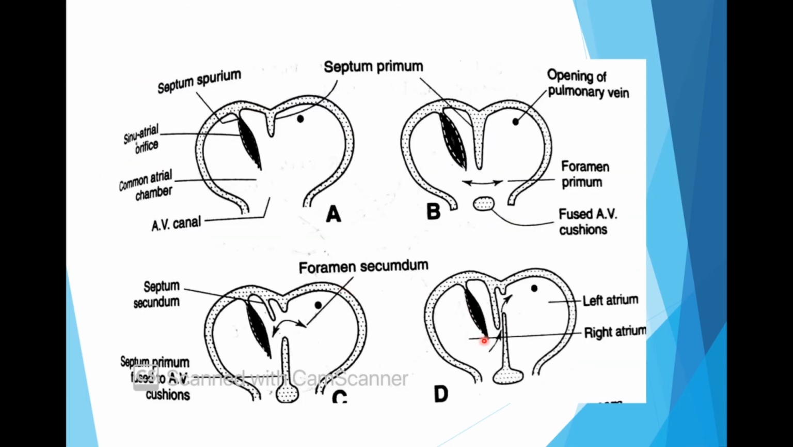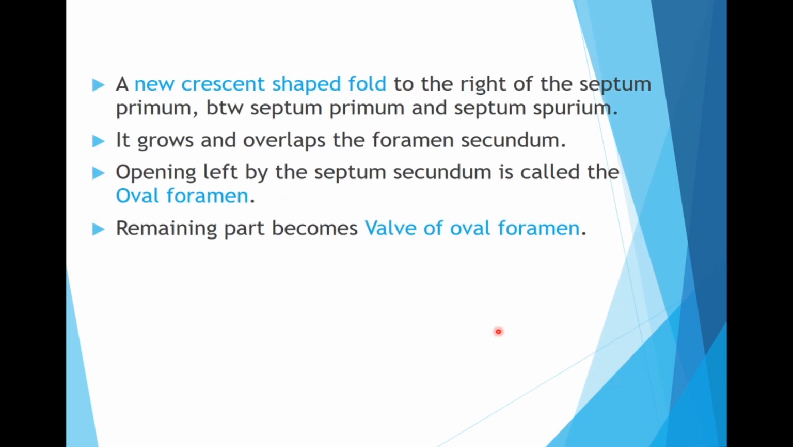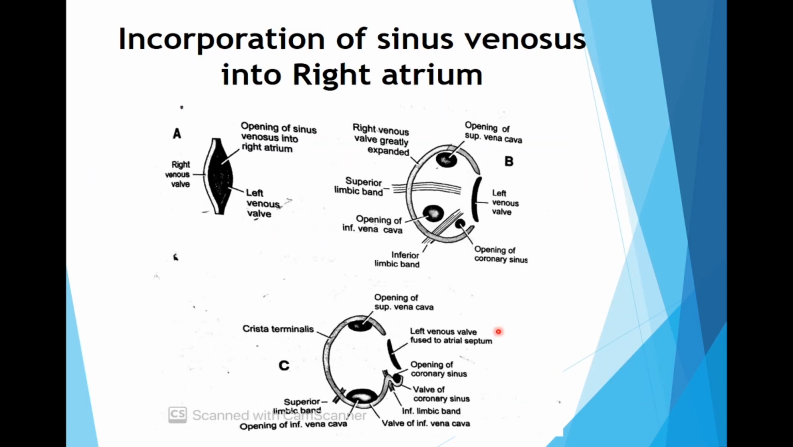Now, this is given the name of oval foramen or foramen ovale. Sometimes it remains patent even after birth, that is, blood is able to flow through this. And sometimes you are just able to pass a probe through this, that is known as probe patency of oval foramen.